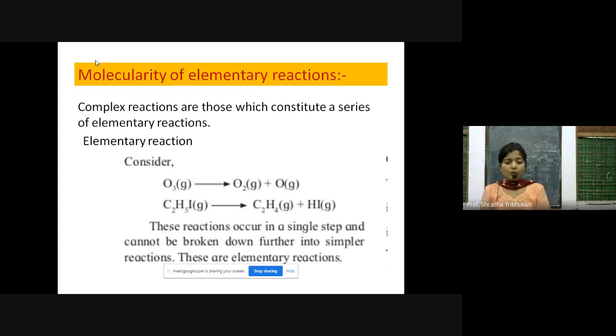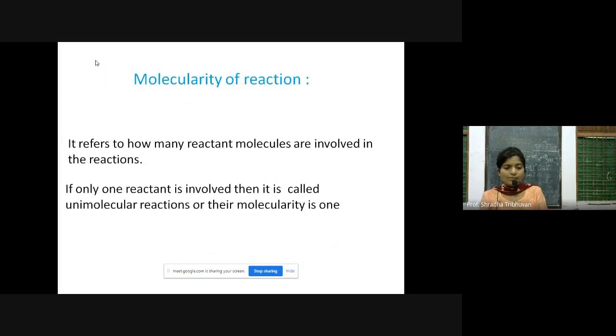For example, if you have ozone, that is O3, which is in gaseous state, it will give you oxygen, which is in gaseous state, plus oxygen, which is a single molecule. So also if you have C2H5I, that is ethyl iodide, which is in gaseous state, it will give you ethene plus HI, which is in gaseous state. These reactions occur in a single step and they cannot be broken down into simpler steps. For example, C2H5I will give you C2H4, that is a double bond, plus HI, that is hydrogen iodide. So you cannot break it into simpler reactions.